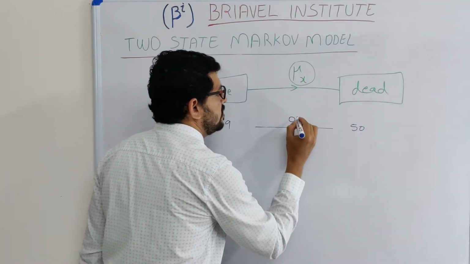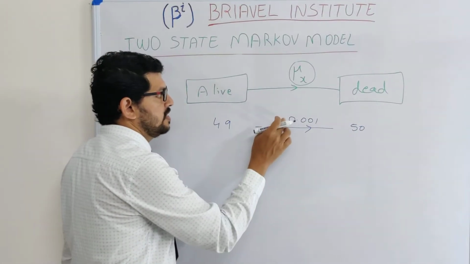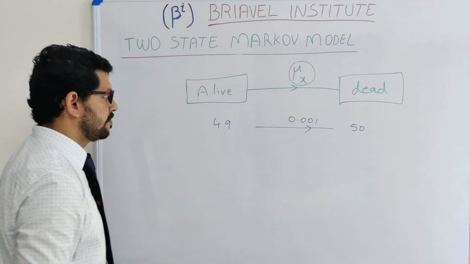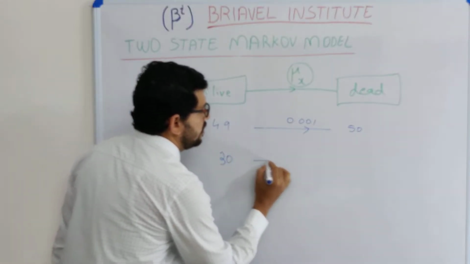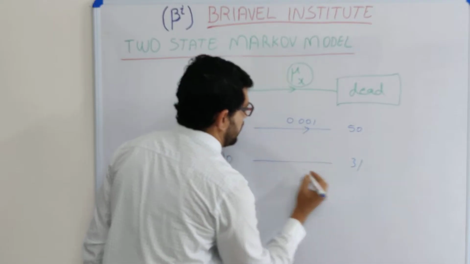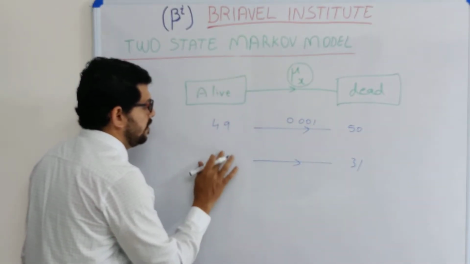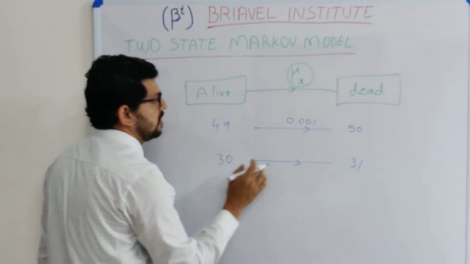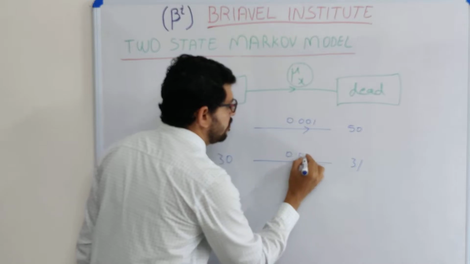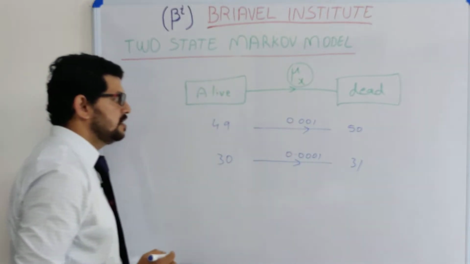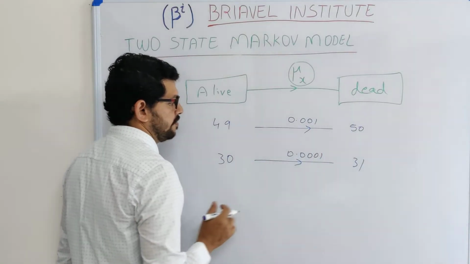This transition rate may be 0.0001. At the age of 30 he is in the alive state, at the age of 31 he moved to the dead state. This intensity may be 0.001. Intensity is reduced because the age has come down.